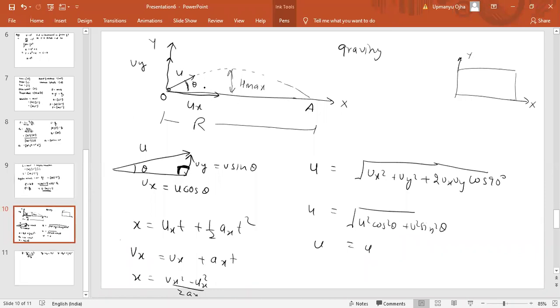Now in projectile, there is only one acceleration. That is gravity. Now gravity will act along the y-axis. So ay will be equal to minus g. Why minus g? Because g is always acting downward. And there is no acceleration along the x-axis, means ax would be equal to 0 meter per second square. Fine. So if you use this concept here, we can get the range.